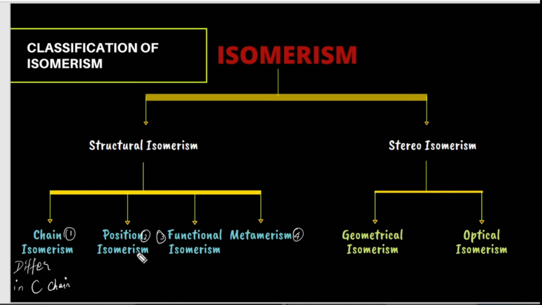Then what are position isomers? Even in position isomers, the molecular formula is same, but they differ in the position of functional groups.